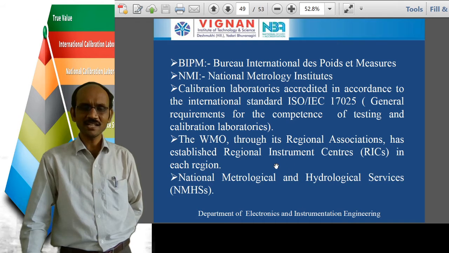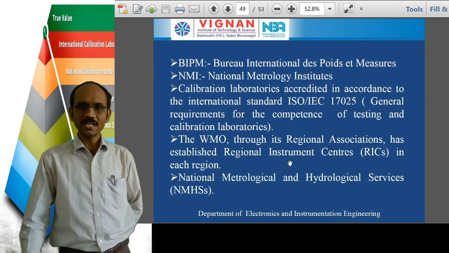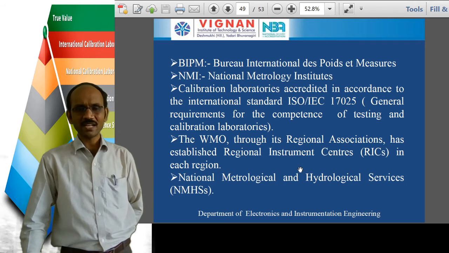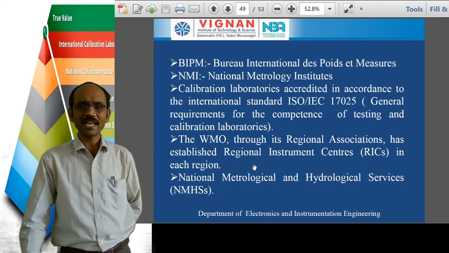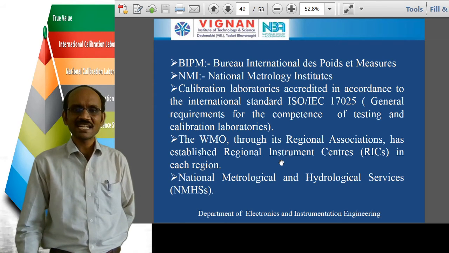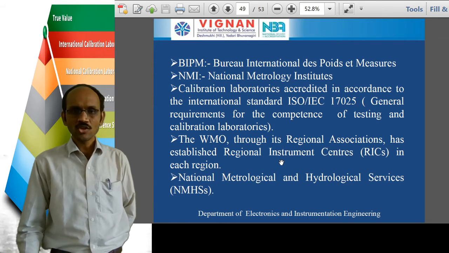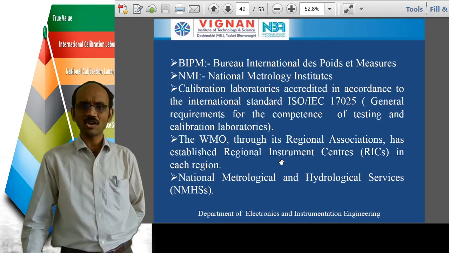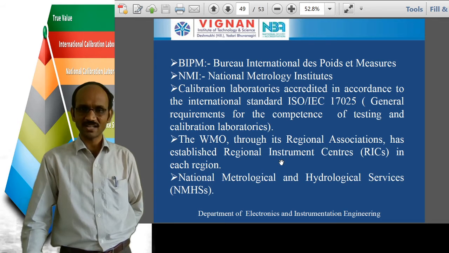NPL is taken as the regional instrument center in India. Similarly, if you take America, there it will be having the NBS, National Bureau of Standards. So those will be acting as regional instrument centers. These regional instrument centers are responsible for performing the calibration, testing and tracing the results of the instruments in the particular region or the country.